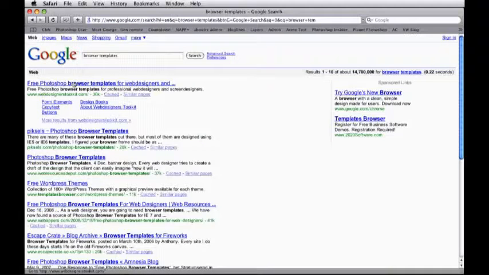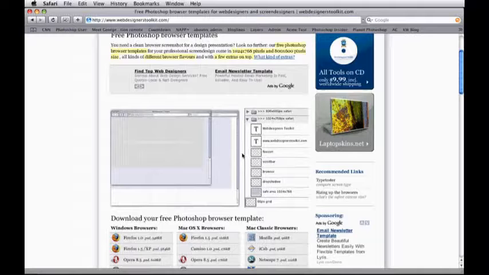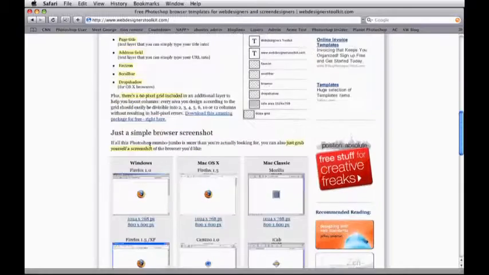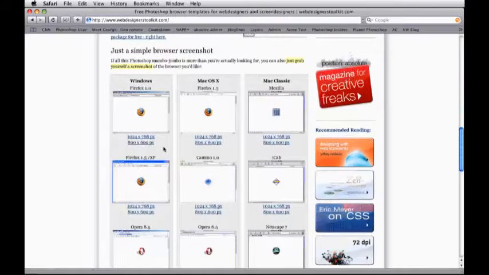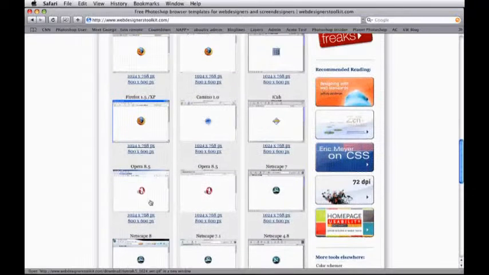I'm going to scroll down, and down here you have a simple browser screenshot. Now you can go find a Firefox, either 1024 by 768, Firefox 1.5. You have a ton of different browsers here. Let's use the 1.5 XP 1024 by 768. I'm going to click on that. It's going to open up a window with that file. I'll either right click and save it, or I'll just drag it onto the desktop. However you want to do it, it's entirely up to you.